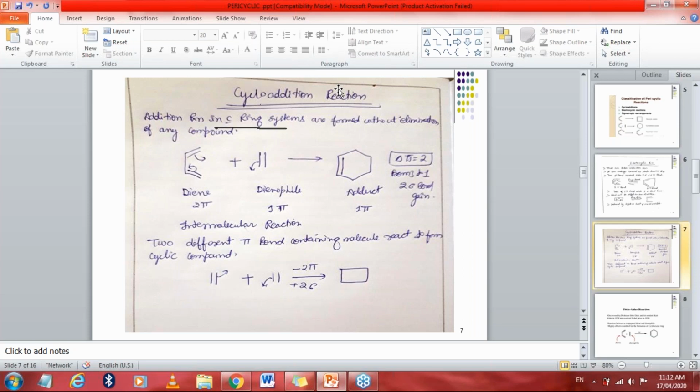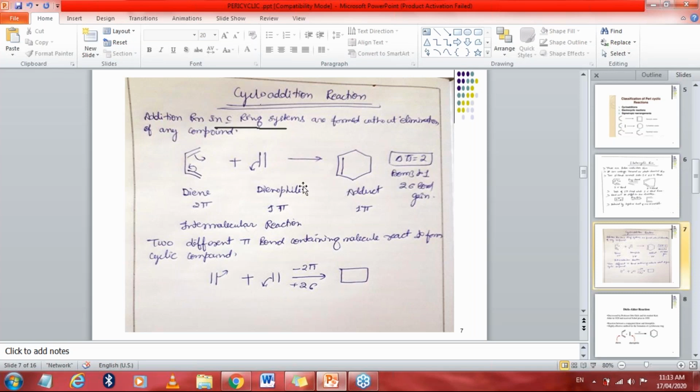Okay, so this particular cycloaddition reaction consists of the addition of a conjugated diene to a second unsaturated molecule, the dienophile. This one is an unsaturated molecule, and it will combine with another, which is a conjugated system. The conjugated system is called the diene, while the unsaturated compound is called the dienophile, and the resulting cyclic compound is called the adduct product.